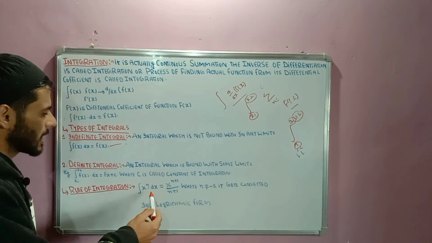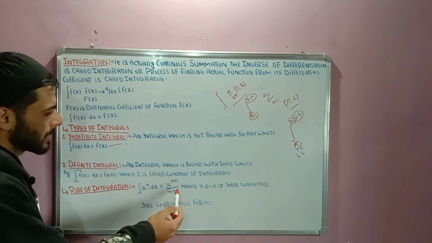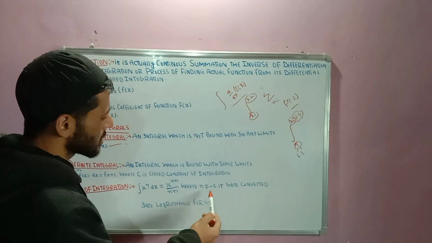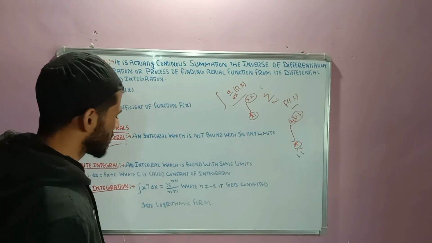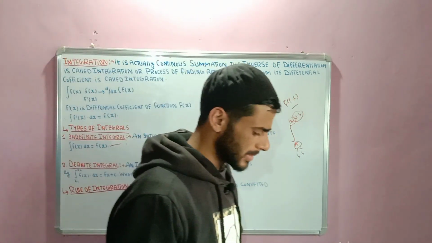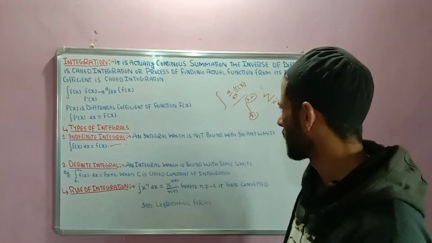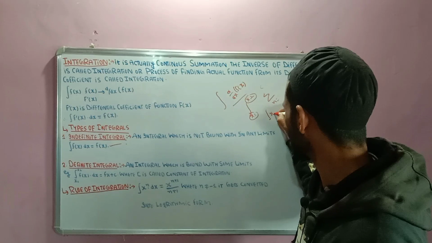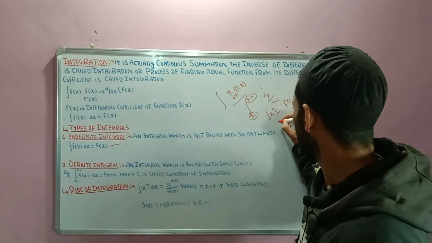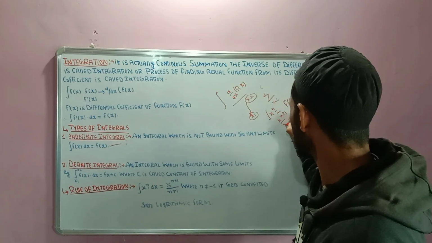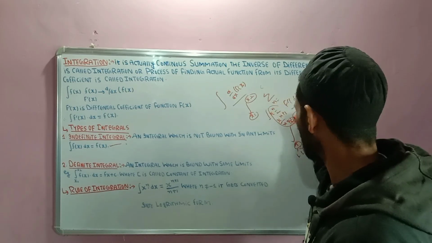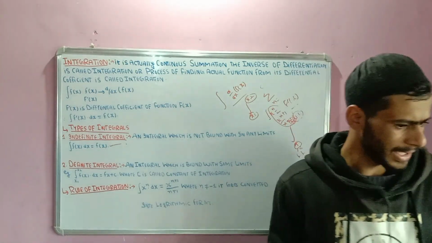The integral of x power n into dx is equal to x power n plus 1 divided by n plus 1, where n is not equal to -1. Otherwise we convert it into the logarithmic form. This is the formal rule of integration, that is, the integration of x power n is x power n plus 1 divided by n plus 1. We have to apply this formula in numericals.